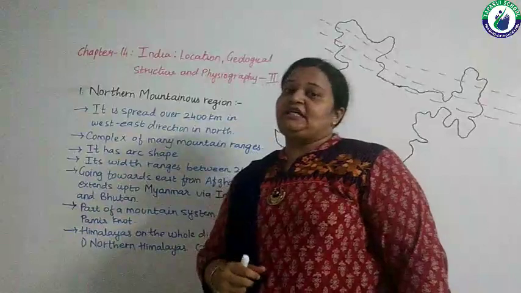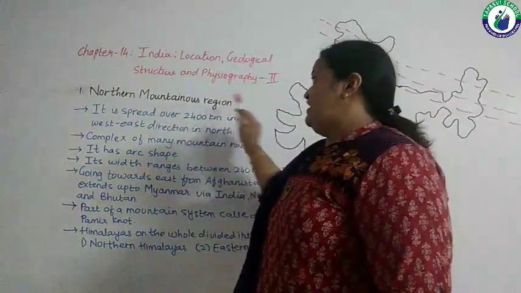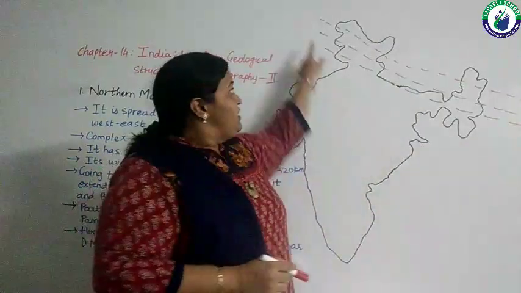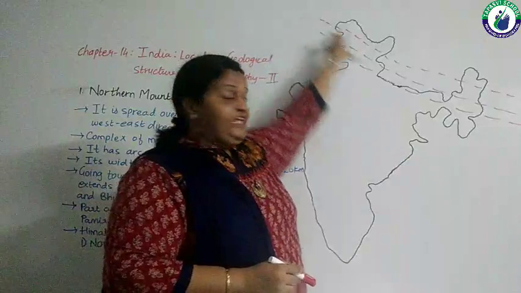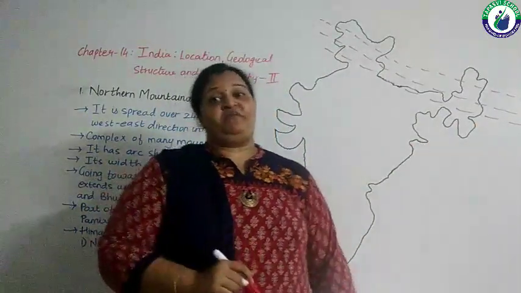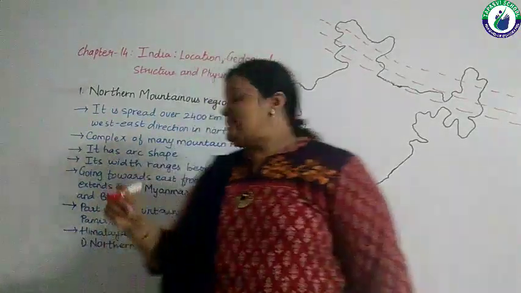The first such physiographic region is Northern Mountainous Region. Northern Mountainous Region means we are talking about Himalayas. The great mountains of Himalayas pass by India. Right?